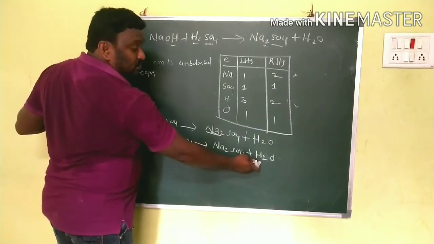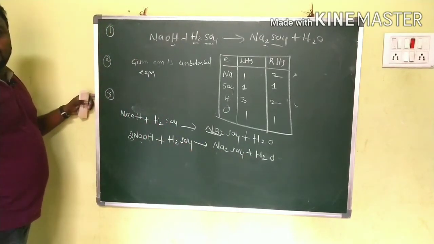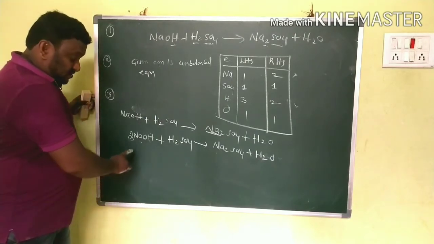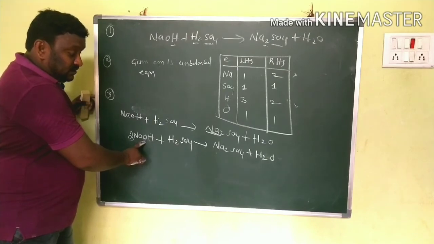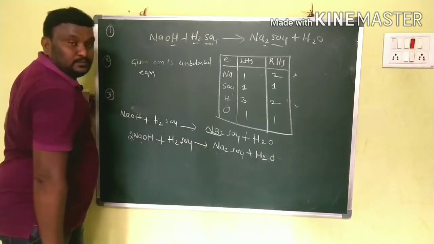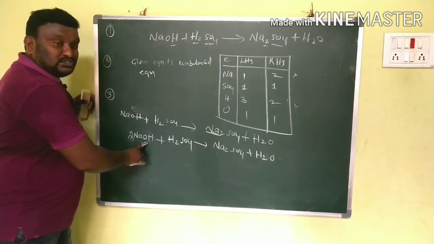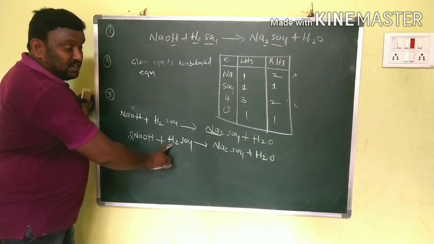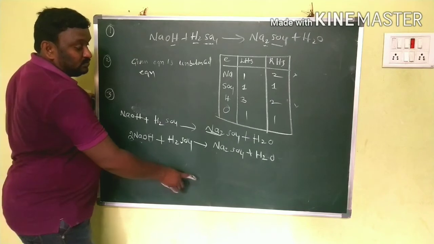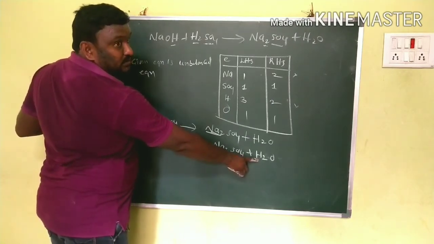Here only 2. So again it changed. Sodium is balanced, oxygen becomes 2 here but it is 1 there. And hydrogen becomes 2 plus 2, 4, and here now 2 only.